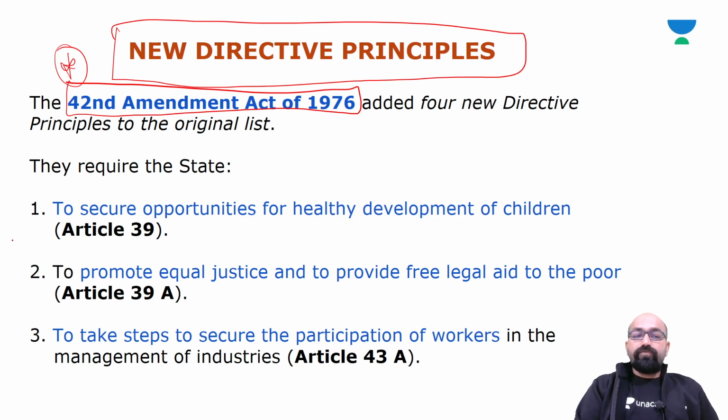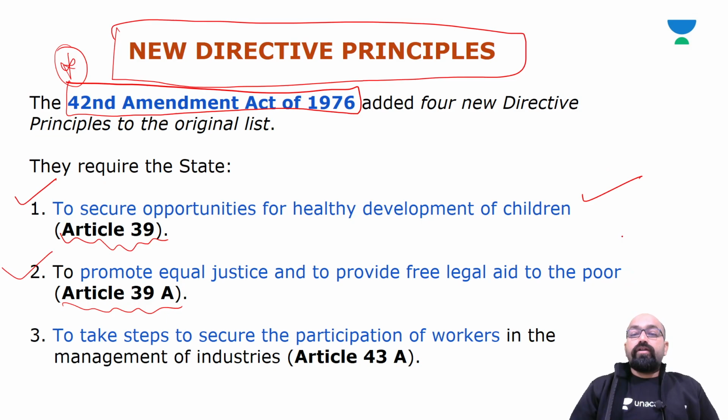First, Article 39 was added under the 42nd Amendment Act of 1976, which is to secure opportunities for healthy development of children. Next, Article 39A, which is to promote equal justice and to provide free legal aid to the poor.